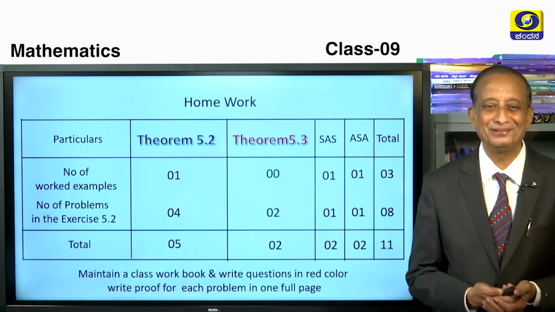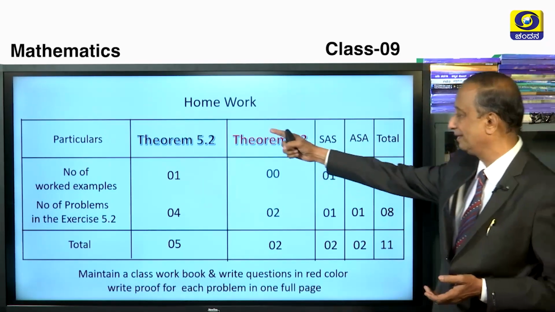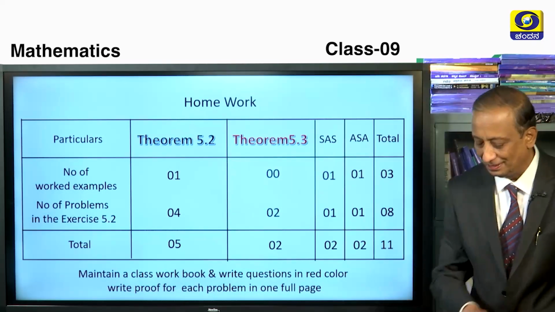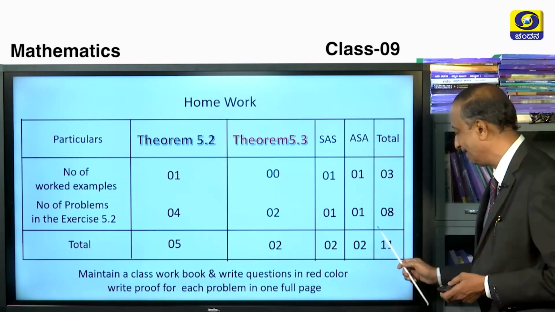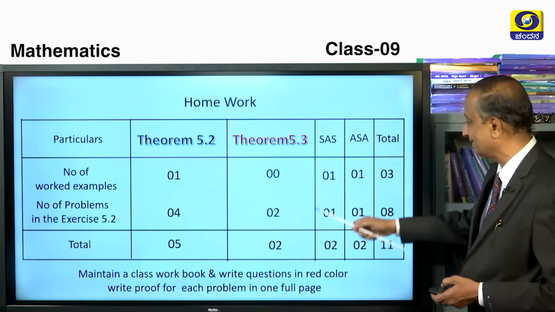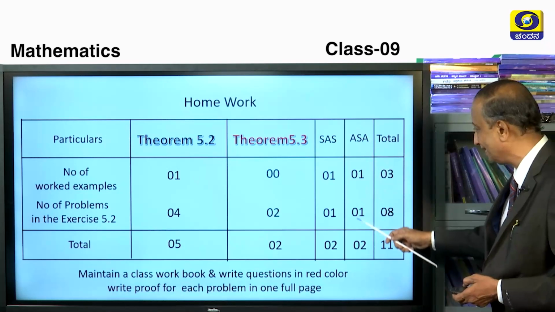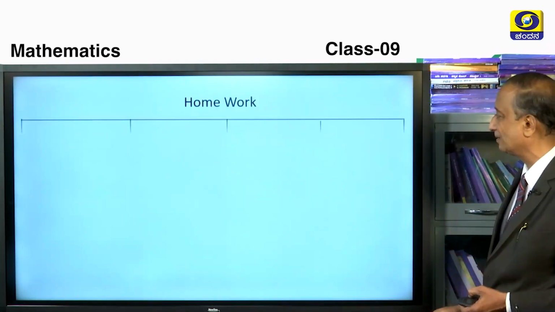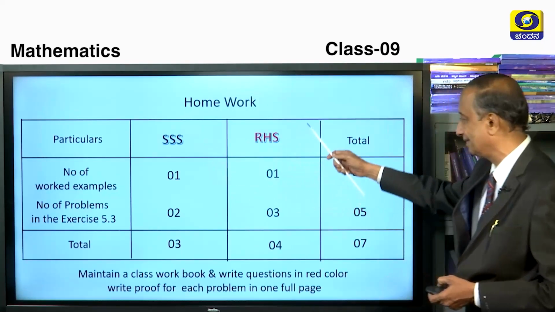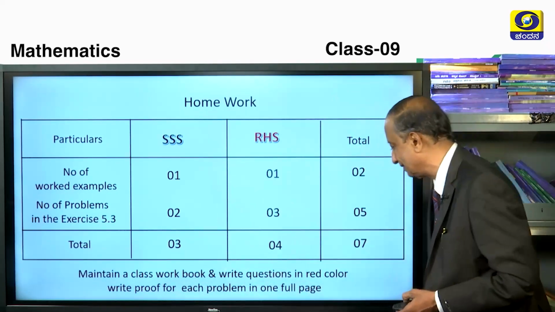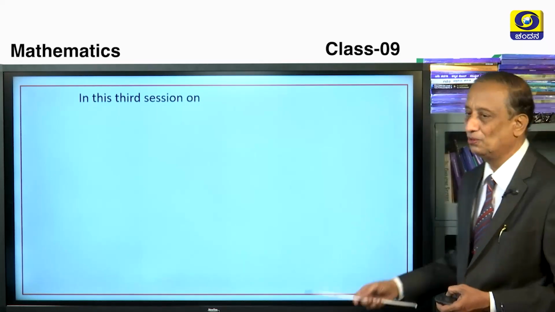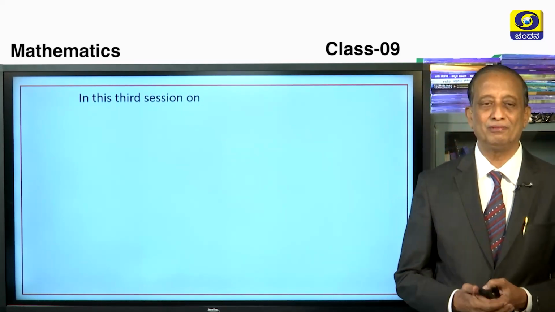Children, can you take down the homework? So, these are the problems on theorem number 5.2 and 5.3. There are no worked examples on theorem 5.3 at all. So, hardly 11 problems are there. In this exercise, some problems are based on SAS and ASA also, whereas on SSS and RHS, so these are the number of problems from 5.3 and these are the worked examples also. I request all of you to work out these problems in detail.